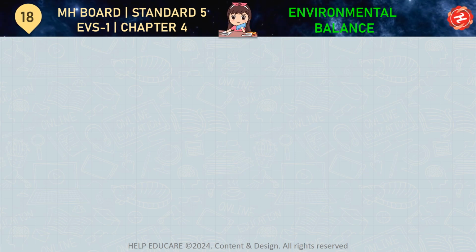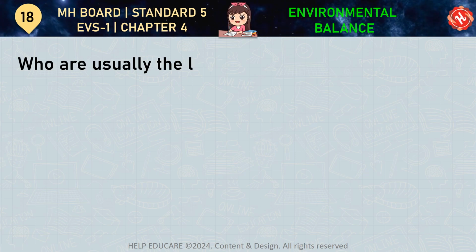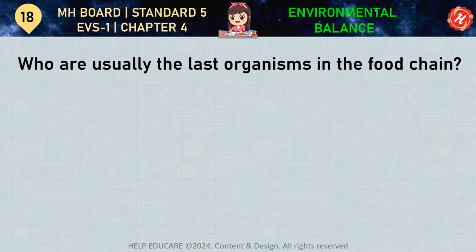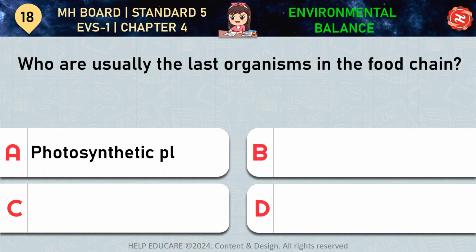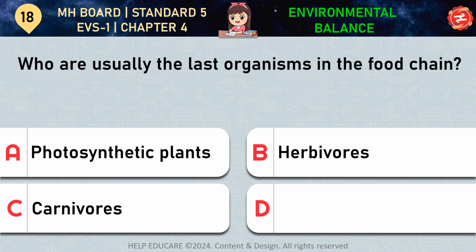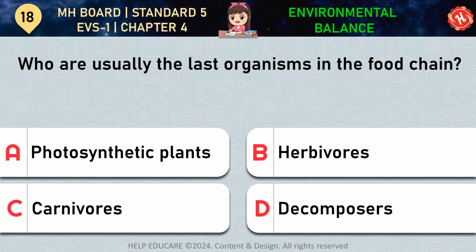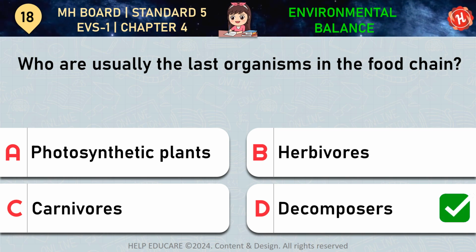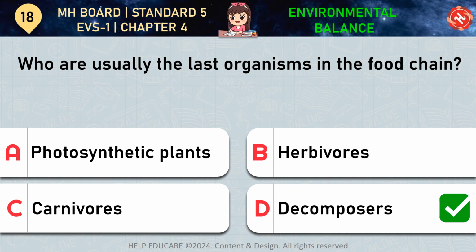Question number 18. Who are usually the last organisms in the food chain? Your options are A. Photosynthetic plants, B. Herbivores, C. Carnivores, D. Decomposers. Correct answer is option D, decomposers. In every food chain, decomposers are usually the last organisms.